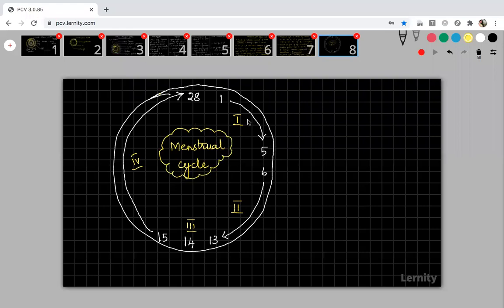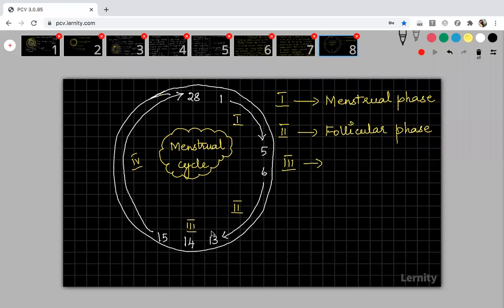Fine. I will tell you the names of the phases, then I will explain one by one. The 1 to 5, the first phase, is called the menstrual phase. And the second phase, from the 6th to the 13th day, is called the follicular phase. This follicular phase has another name that I will tell you in detail.